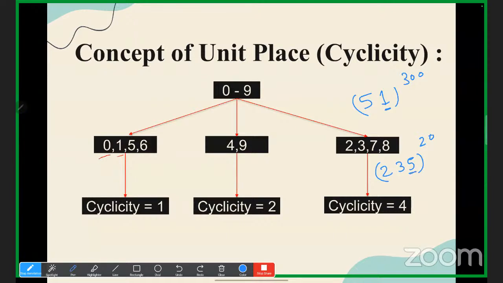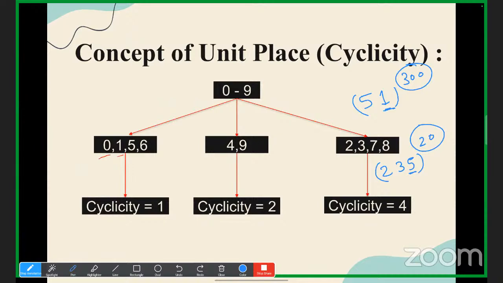So if a base is having either 0, 1, 5 or 6 at its unit place, it doesn't matter what is there in the power. The unit place is going to be the same. If you multiply 1 any number of times, you'll get 1 only. If you multiply 0 any number of times, you'll get 0 only. If you multiply 5 any number of times, you'll get 5 only. And similarly 6: 6 into 6 is 36, right? What is 6 cube? 216. So every time we are getting 6 at its unit place, right? So it doesn't matter what the power is.